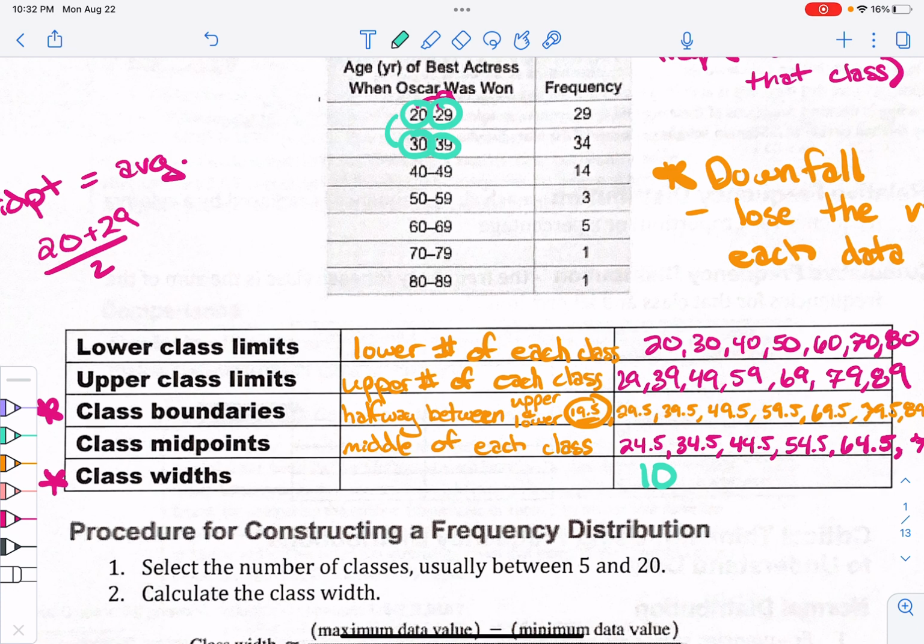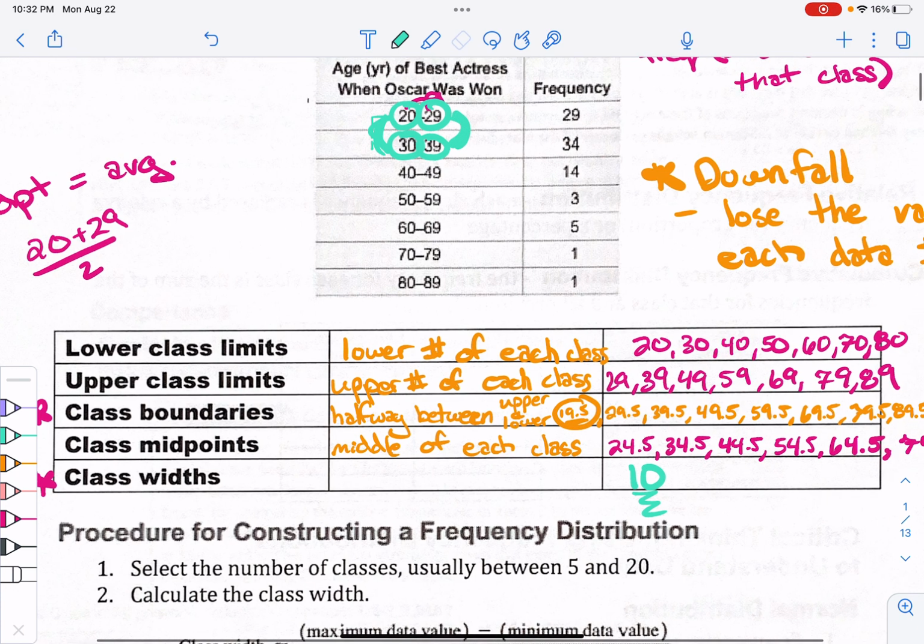Class width is the only one that you're only going to have one answer on. You don't have to list out all of them, because every single class has the same width. So it's going from either upper to upper, the 29 to 39, or lower to lower, which is 20 to 30. It is not going from this guy to this guy. That's not how wide your class is. If I ask you how wide your class is, the majority of you are going to say 9 units.